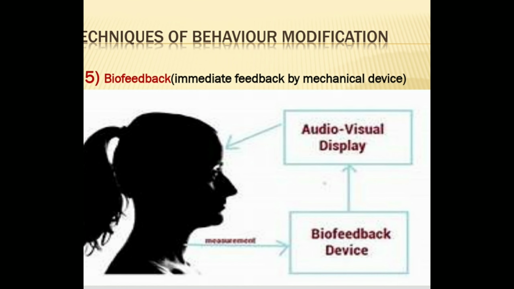So last technique is biofeedback. Biofeedback is immediate feedback by a mechanical device. Behavior modification principles also can be used to treat emotional problems that are triggered by a physical symptom. Biofeedback is a method that provides immediate feedback on a person's physiological state, be it heart rate, breathing rate, or blood pressure. So feedback is provided by a mechanical device that lets the person know so that emotional response can be prevented.